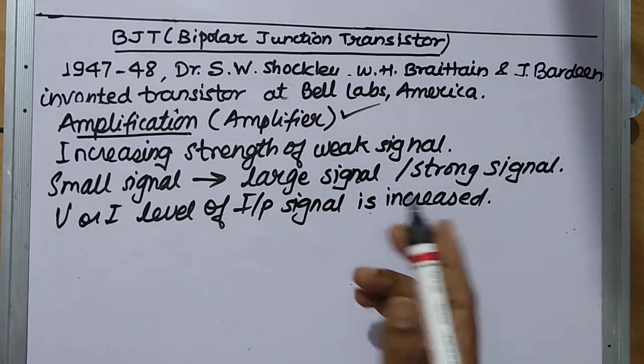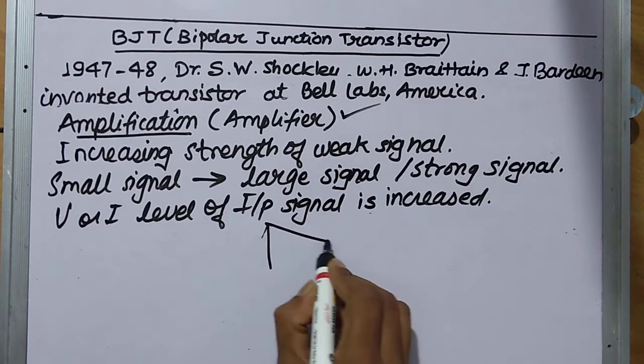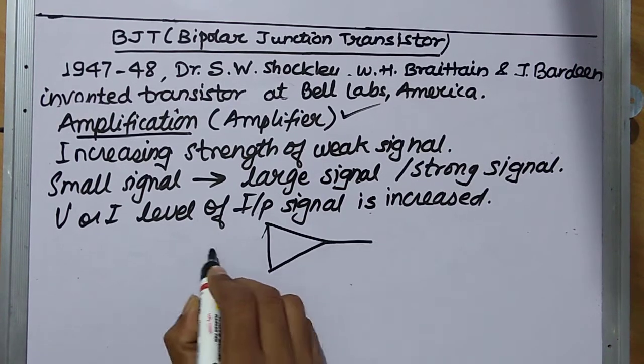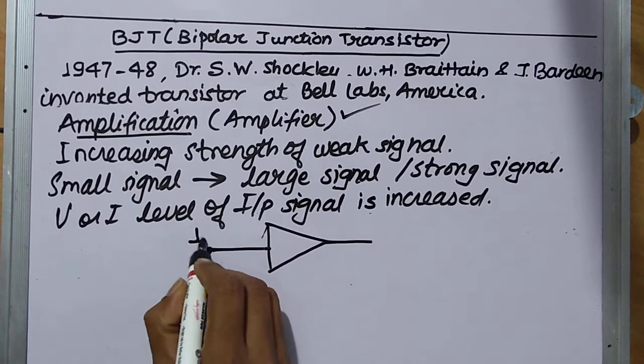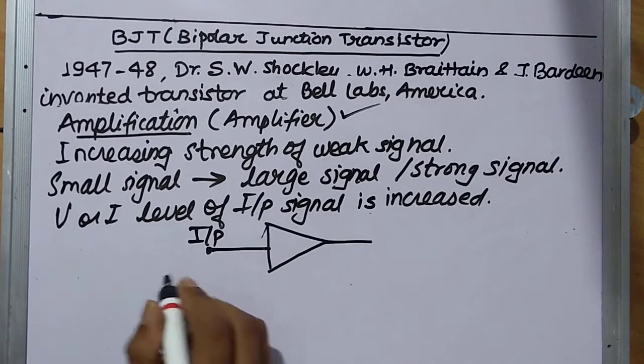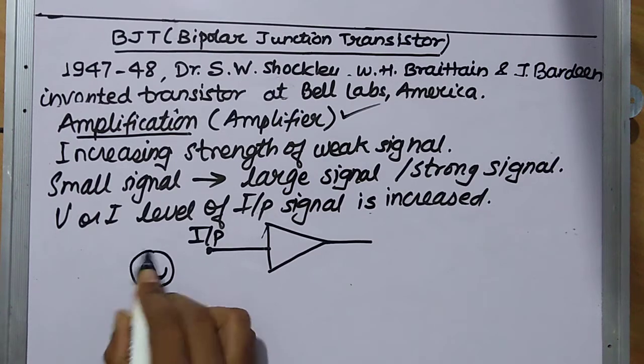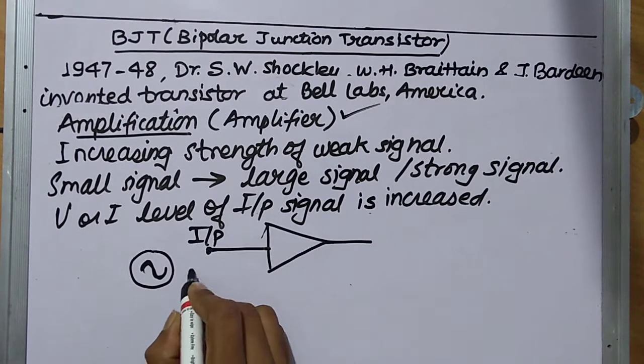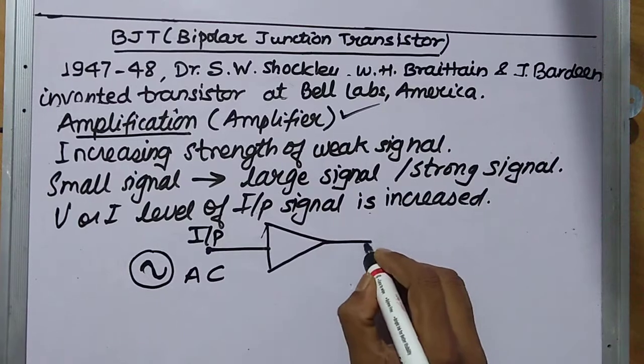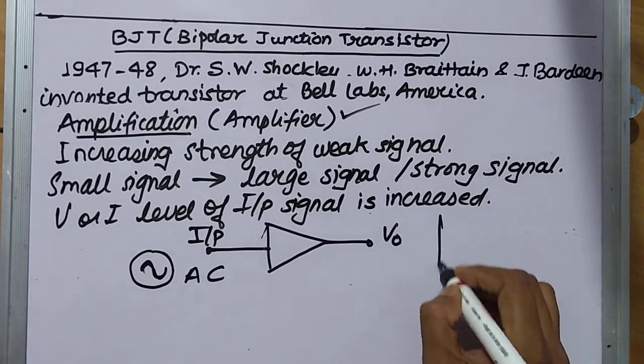Now what is the simple block diagram of an amplifier? The simplest block diagram of an amplifier is like this. Here we will give the input. Input is basically a sine wave or any AC signal, and here we will get the output.